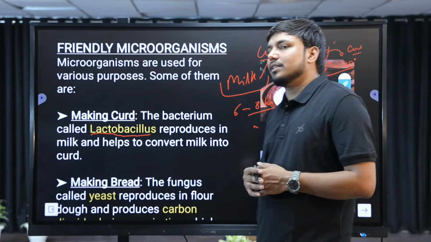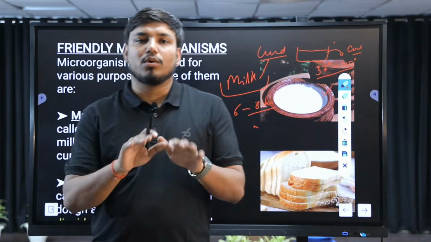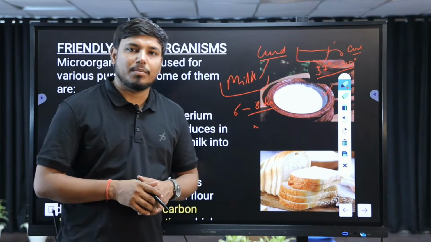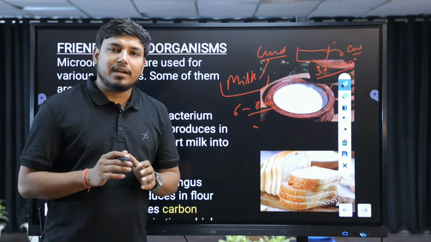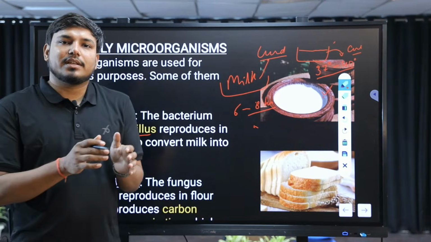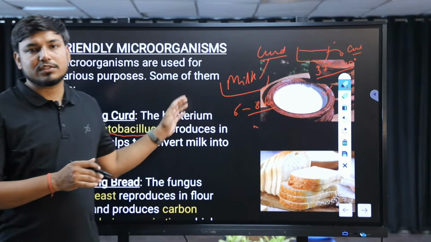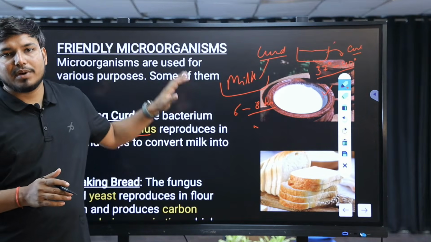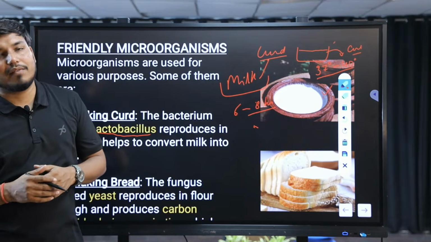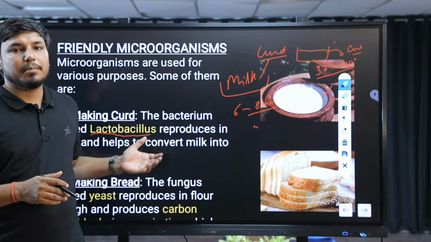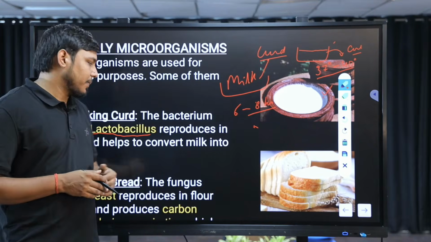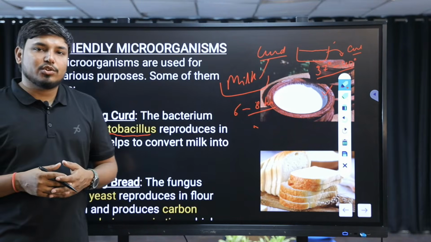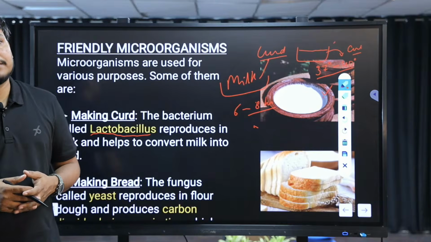During the winter time, you have seen so many times your mother put a cloth on this warm milk after adding the curd into it, right? It means she wants to provide the required temperature for growth of this bacteria. So I hope everybody understood how the curd is formed. The basic bacteria found in the milk, or basically in the curd, is lactobacillus.